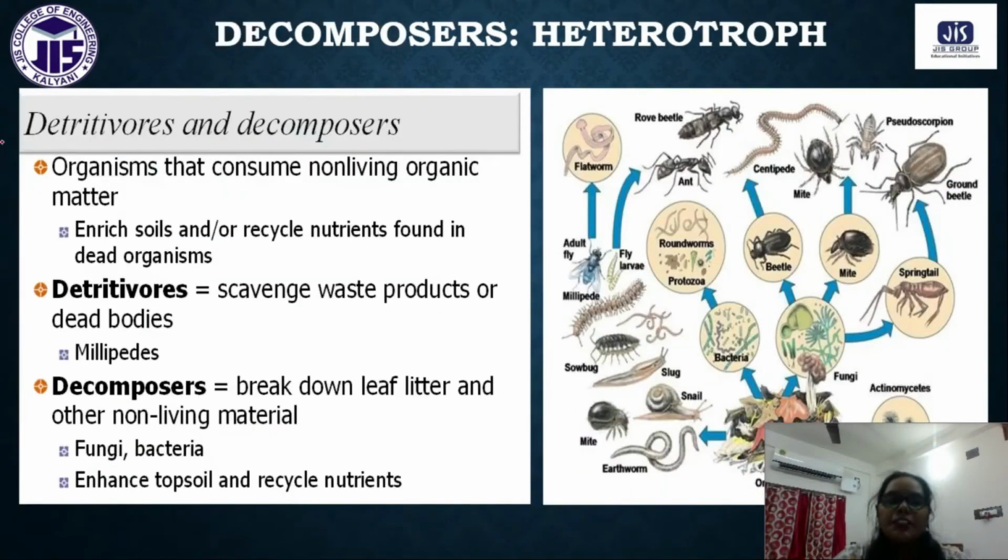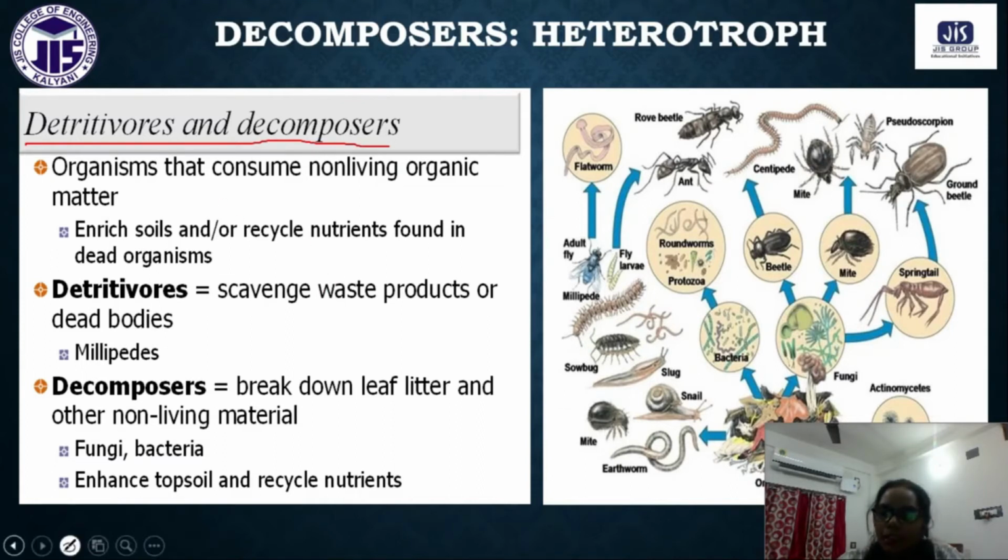Okay, next we will discuss the detritivores or decomposers. There are so many decomposers in our ecosystem which can decompose organic waste.